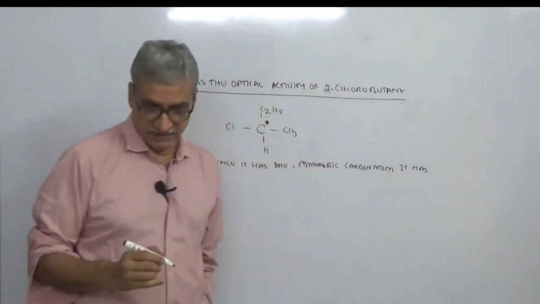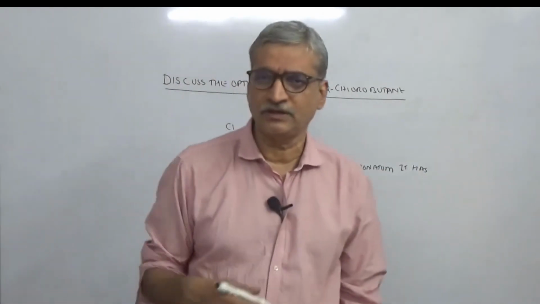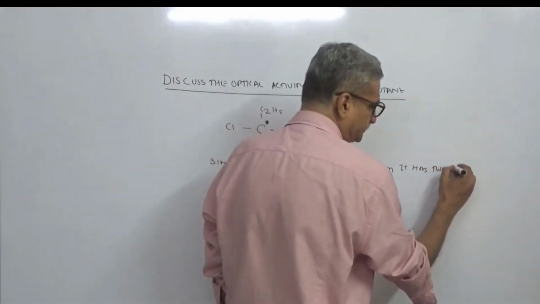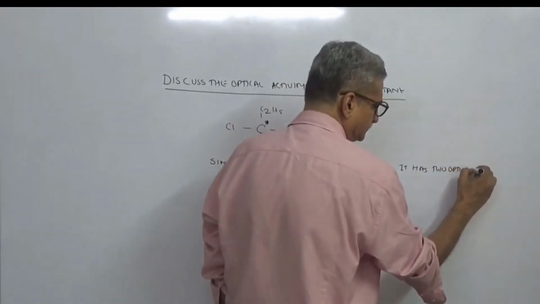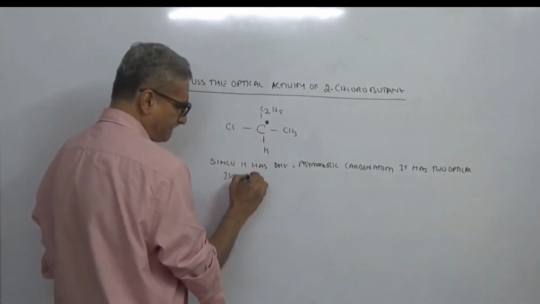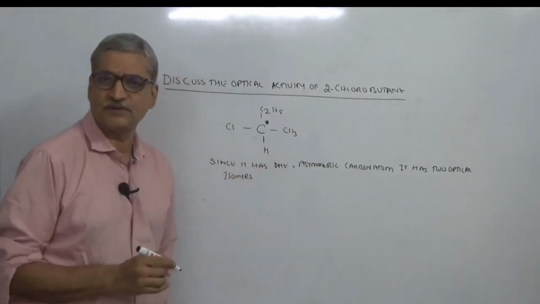You have to mention this statement. How did you get the 2 isomers, you are going to put on the board. You will have to say that it has 2 optical isomers. Is this point clear?